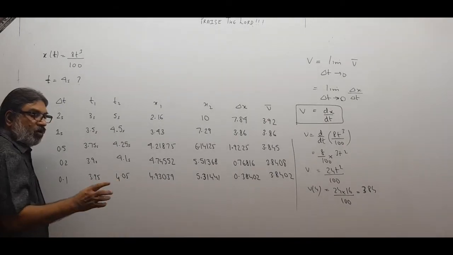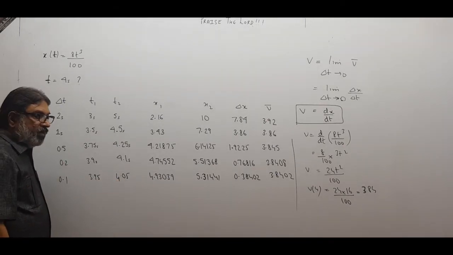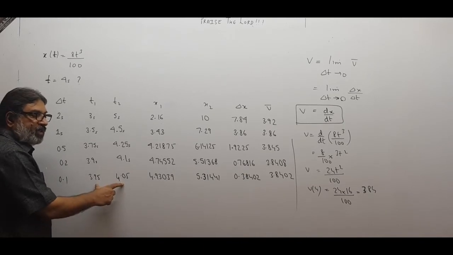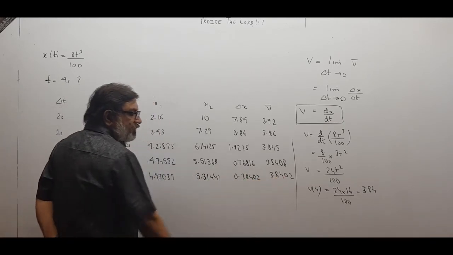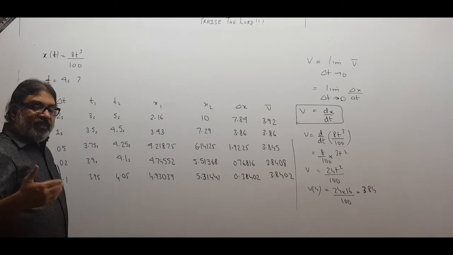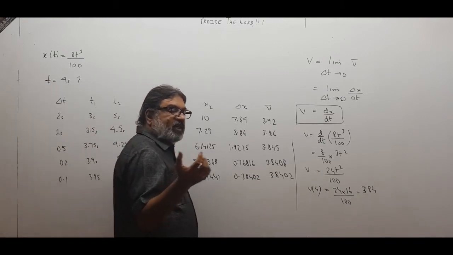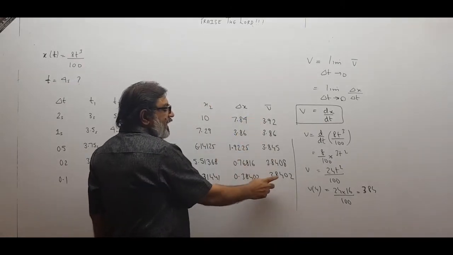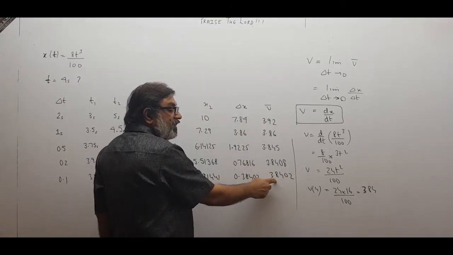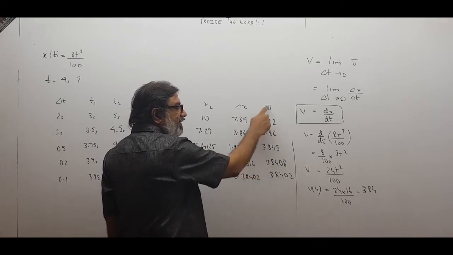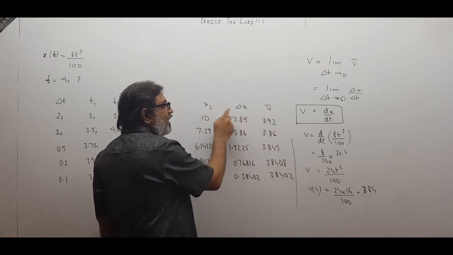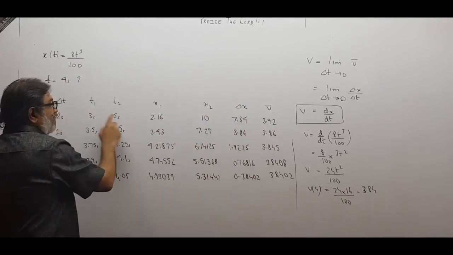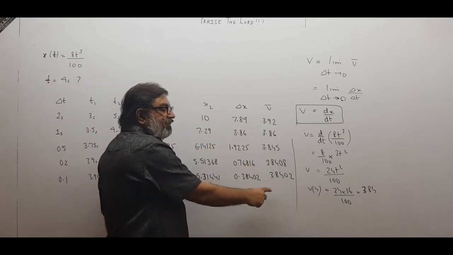These two times are almost around 4 seconds. So we can say velocity at 4 seconds is almost 3.84. That means that was instantaneous velocity because that is velocity at a given instant. So average velocity will be instantaneous velocity. This is instantaneous velocity now, but actually average, because we worked out delta x upon delta t. So these are actually average velocities.